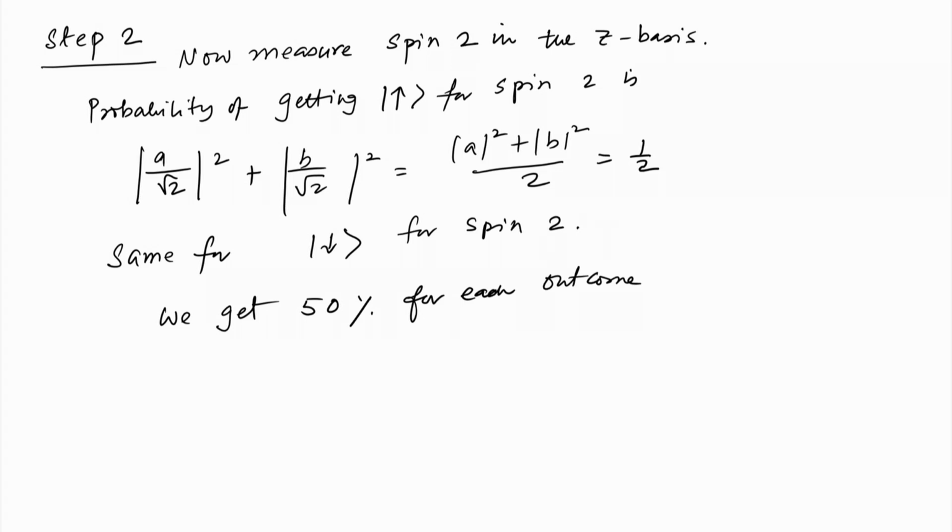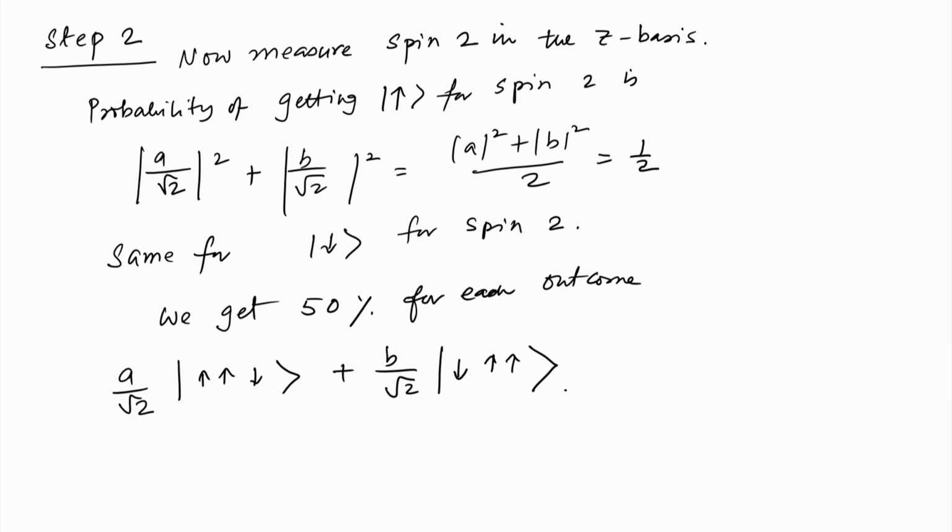Let us assume that we got an up outcome for spin 2, then the state is equal to a by root 2 up, down plus b by root 2 down, up. Okay. The rest of the information is gone, as we have noticed earlier.